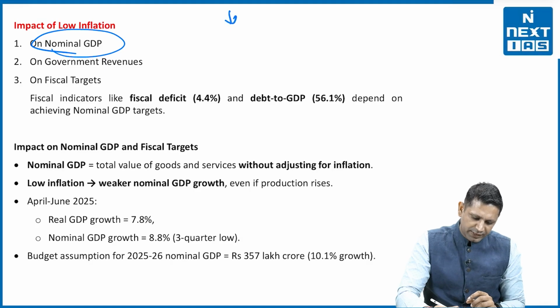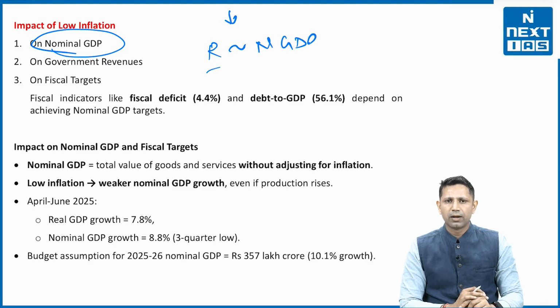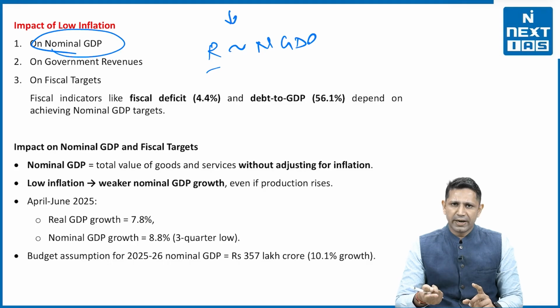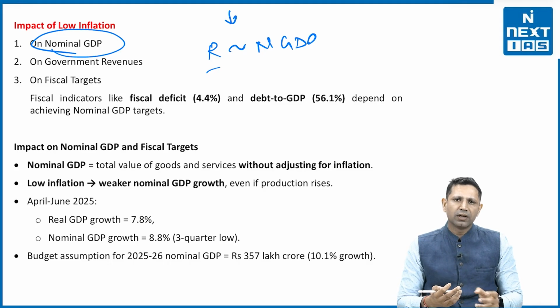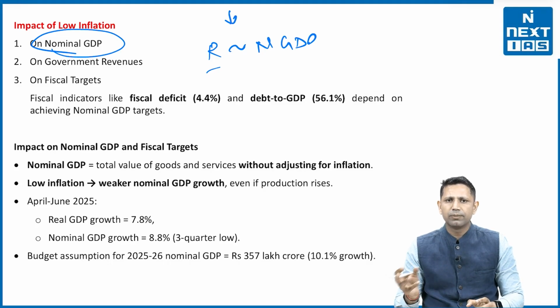So if the inflation is low, then the real GDP and the nominal GDP will be very, very close. Now how is it going to affect it? First of all, the GDP figures that come will look low. Second thing, the government revenues that the government is getting will also be low.